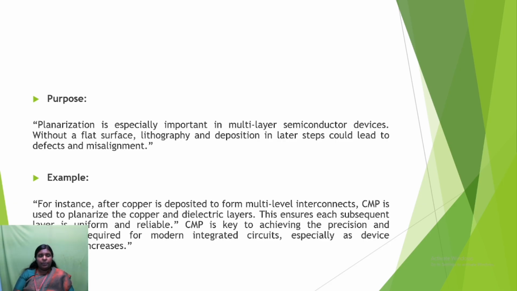For instance, after copper is deposited to form a multi-level interconnect, CMP is used to planarize the copper and dielectric layers. This ensures each subsequent layer is uniform and reliable. CMP is the key to achieving the precision and reliability required for modern integrated circuits, especially as device complexity increases.